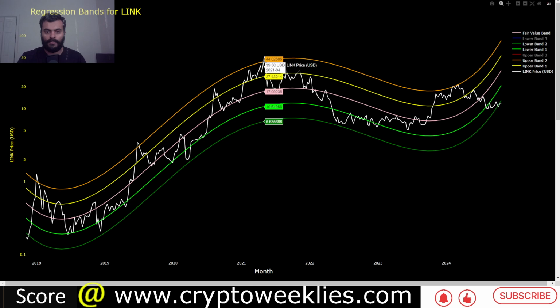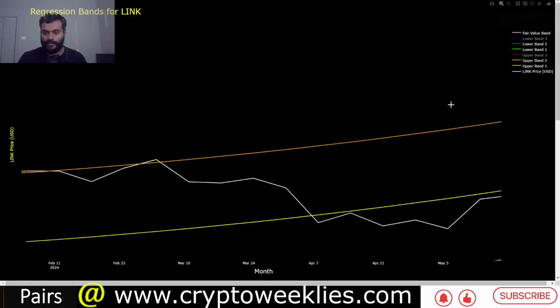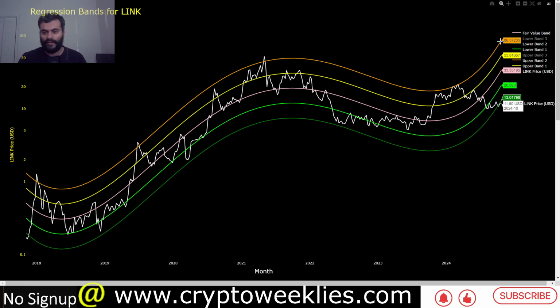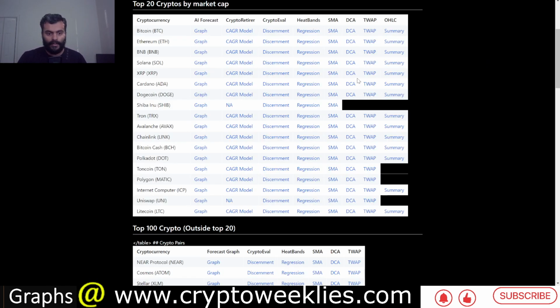resistance. Also in the bull market of 2021, the price did go slightly higher than the 2 standard deviation ceiling. Also over here, slightly higher than the 2 standard deviation ceiling back in 2024. If, on the other hand, the market turns bullish in 2025, the 2 standard deviation ceiling at this point is at around $86. And this level is curious, because there is another model that we have on the channel that forecasted this kind of peaking scenario for Link.